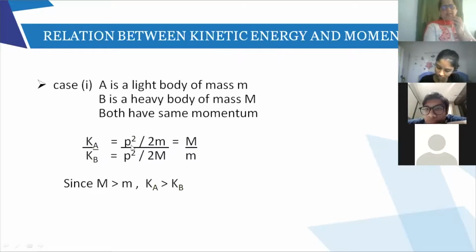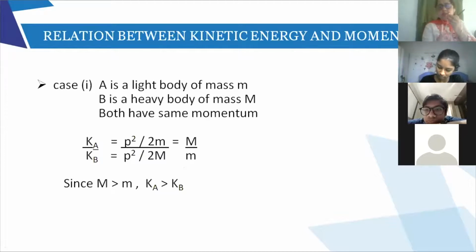Now everything gets cancelled. P square gets cancelled, 2 gets cancelled. And because this m is in the denominator of the denominator, it comes as numerator. So capital M upon m. If you look at this, kinetic energy is related to a bigger number, capital M. Since M is greater than m, we say that the kinetic energy of the lighter body is more than the kinetic energy of the heavier body.